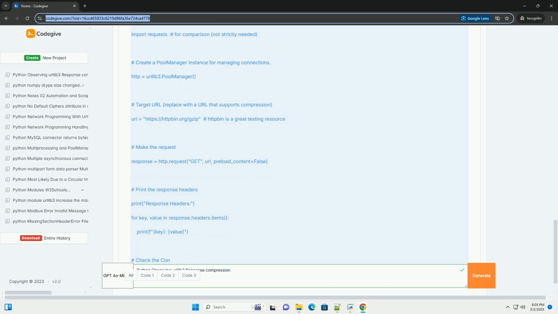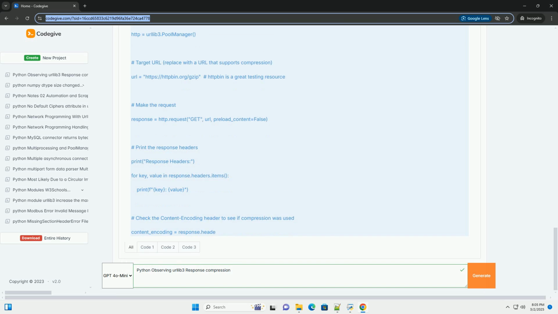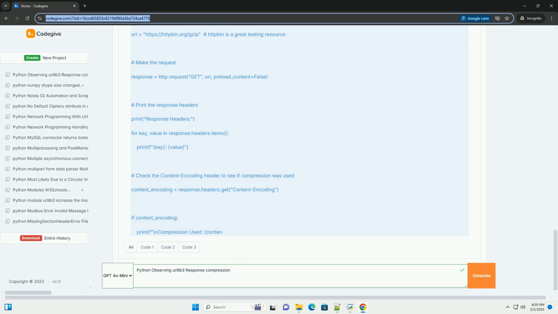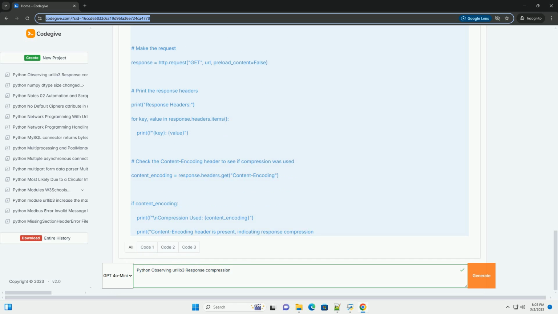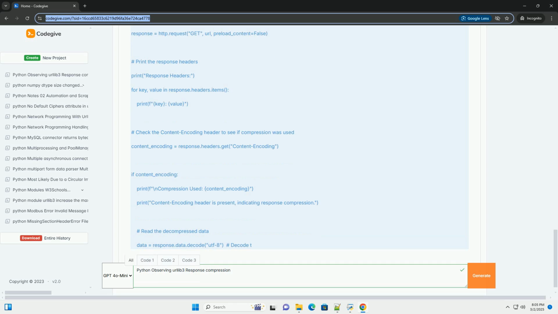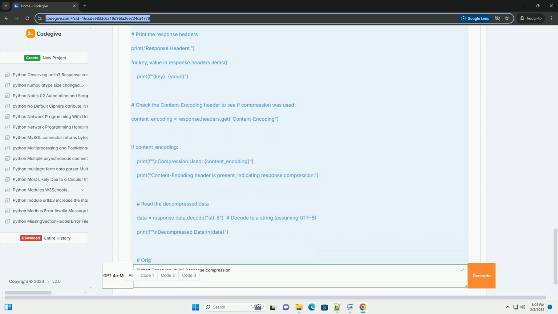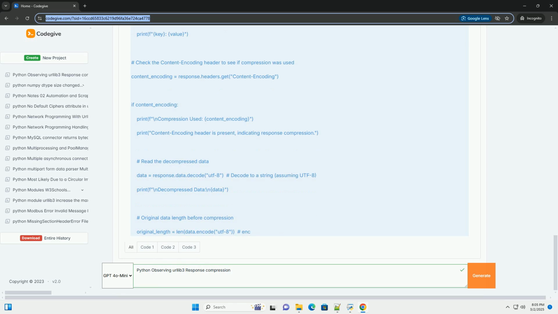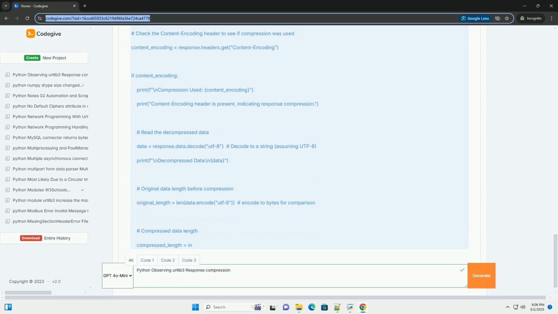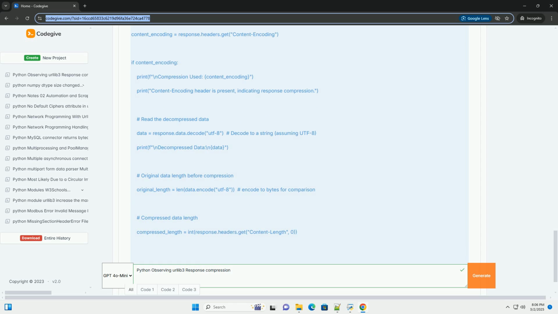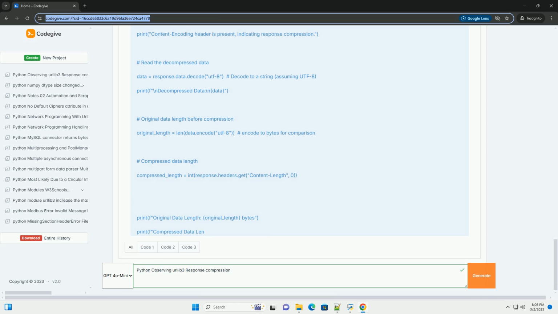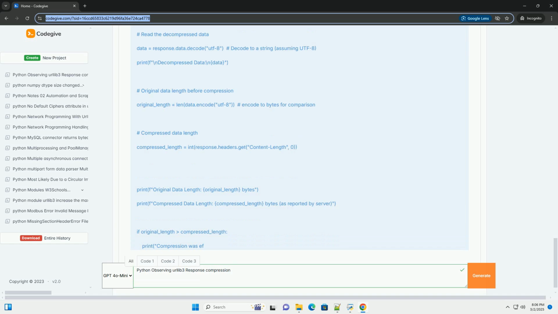1. What is response compression? Response compression is a technique used by web servers to reduce the size of HTTP responses before transmitting them to clients, like Python scripts using urllib3. This optimization leads to reduced bandwidth usage: smaller responses consume less network bandwidth.